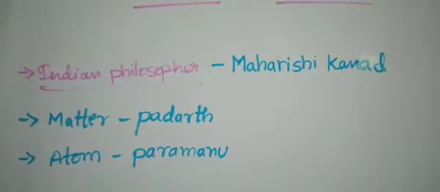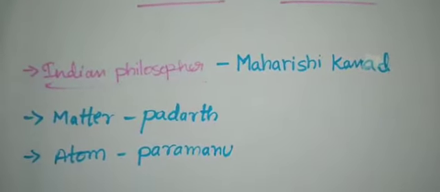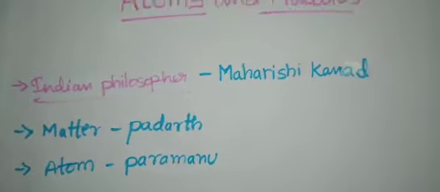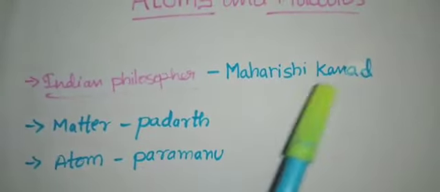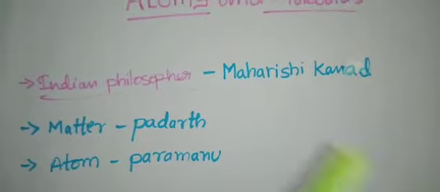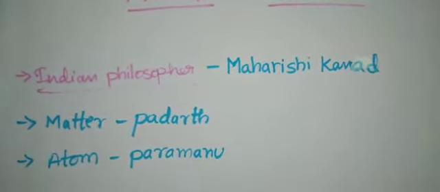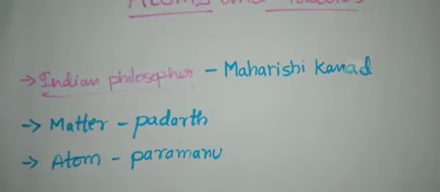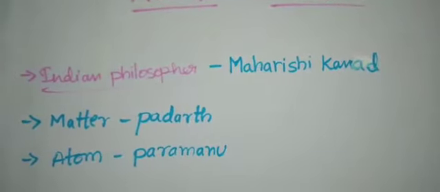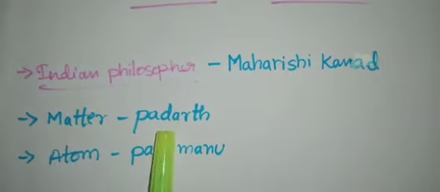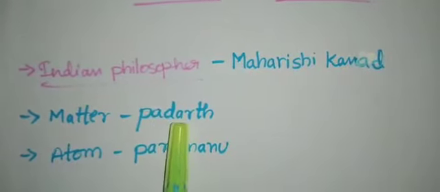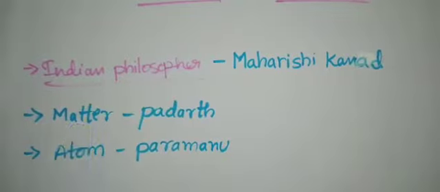Around 500 BC, an Indian philosopher, Maharshi Kanad, Rishi Kanada. He was the first to postulate about matter, nothing but padartha, a substance, that is called matter.